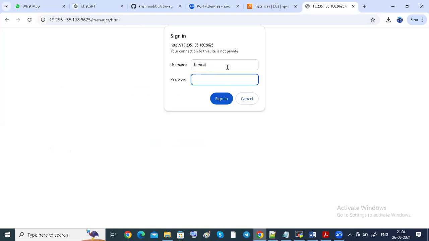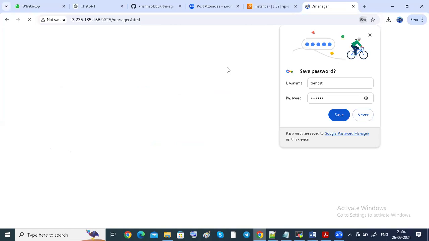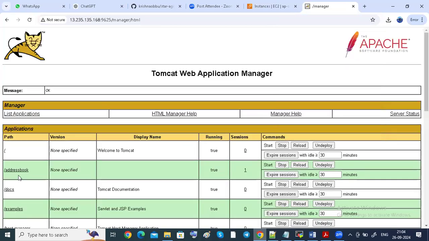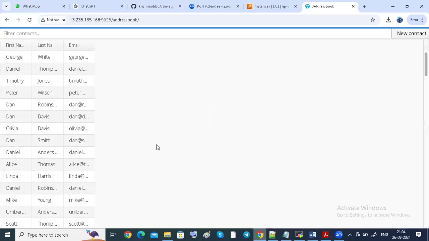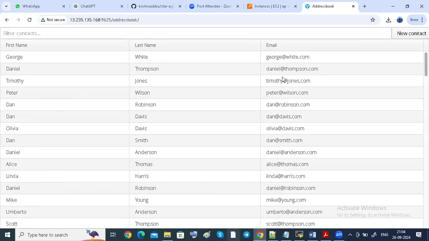Tomcat. Tomcat, yes. See here, address book. This came, right? This is your application, guys. Our web server or deployment server here is Tomcat only.